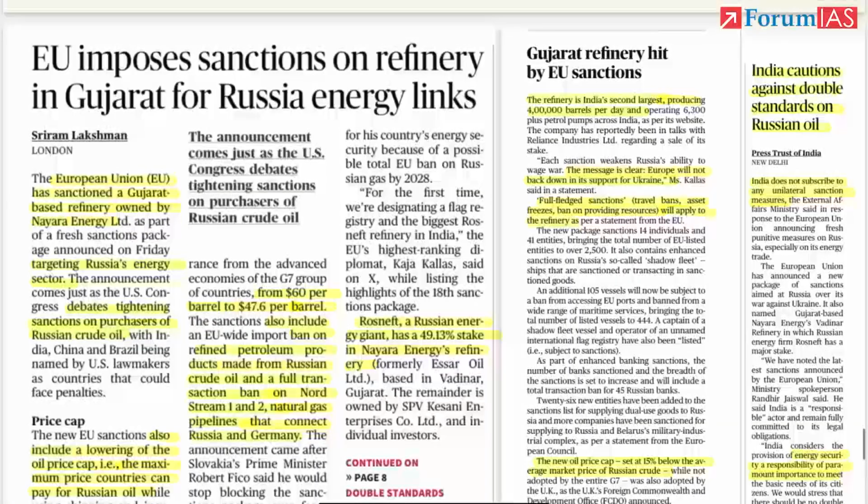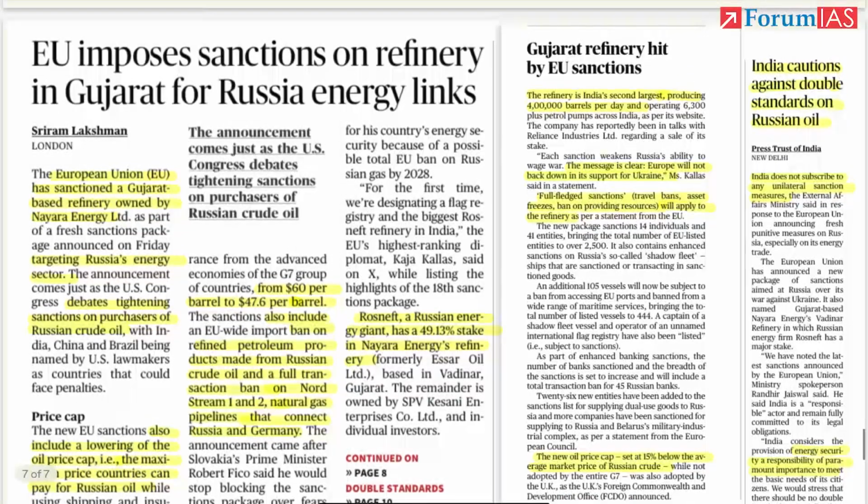Yes, next one. We discussed this yesterday only and it happened today. The European Union finally imposed sanctions on a refinery in Gujarat. What the European Union says is one logic only: do not buy Russian oil. If you are buying Russian oil, you are supporting Russia in its war with Ukraine. This Nayara Energy Limited in Gujarat has a major share held by Rosneft, a Russian energy giant, 49% share. So it has been sanctioned.